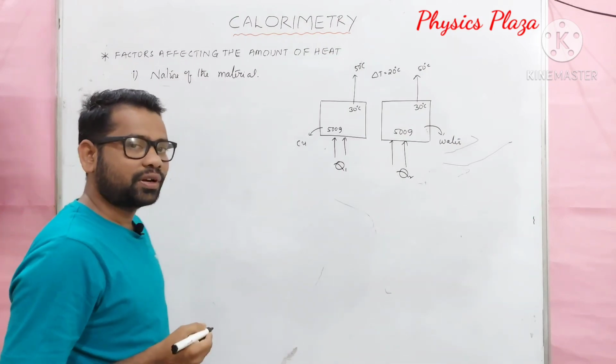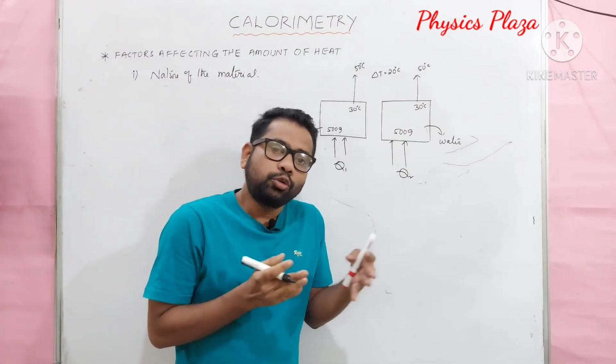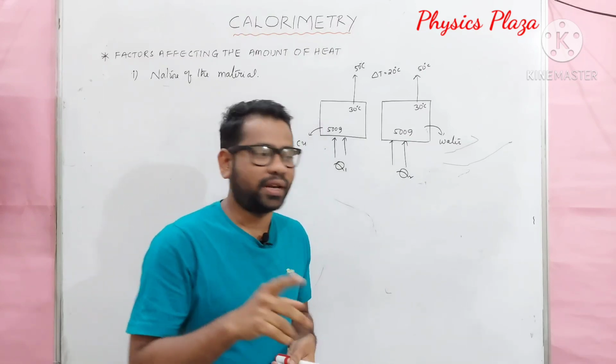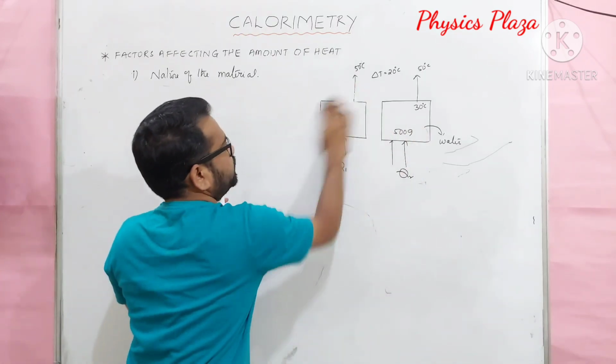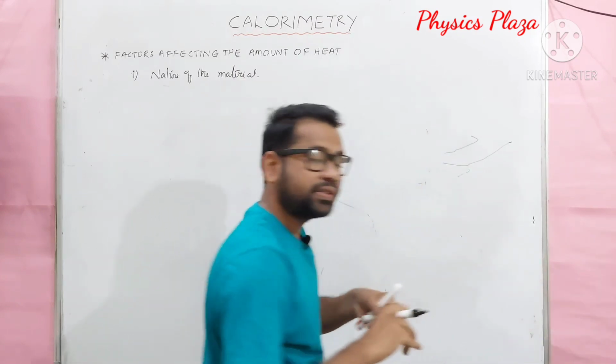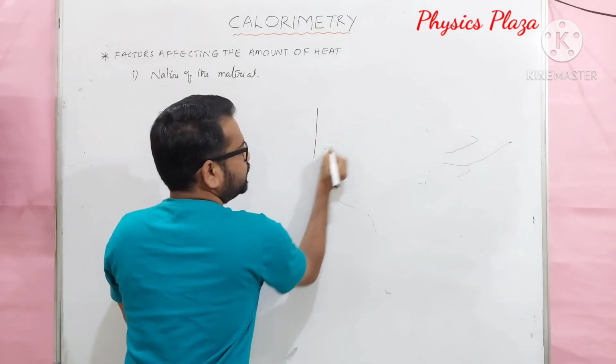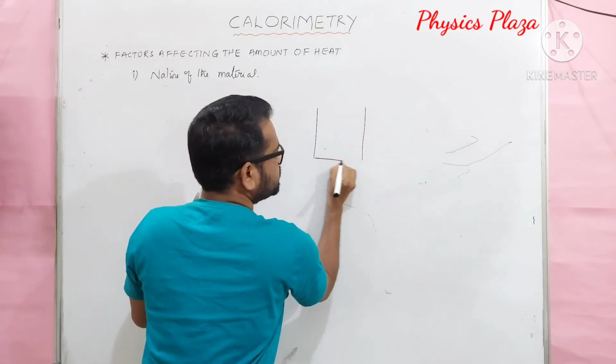Here now you may get one doubt, sir. What happens if we take two bodies with the same nature? It's a really good idea. Let us try that actually. Children, now let us consider two bodies with the same nature. Let us take two identical beakers.